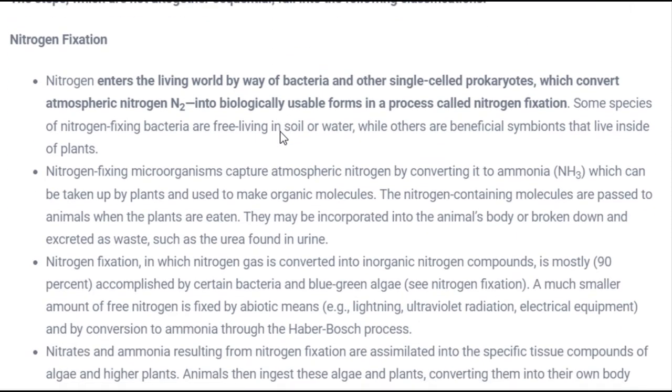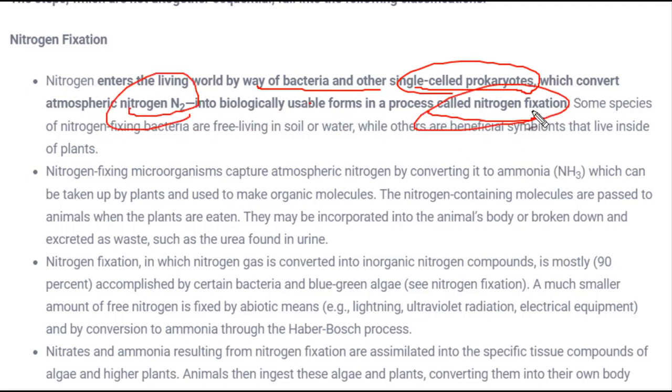So the very first term which we need to understand and study over here is nitrogen fixation. Nitrogen fixation means the conversion of the nitrogen present in the atmosphere into usable nitrogen which can be biologically used by plants. So how does it happen? Nitrogen enters the living world by way of bacteria and other single-celled prokaryotes, which convert atmospheric nitrogen into biologically usable forms in a process called nitrogen fixation. And this process doesn't happen in one step. It takes several steps to convert atmospheric nitrogen into a biologically usable form.